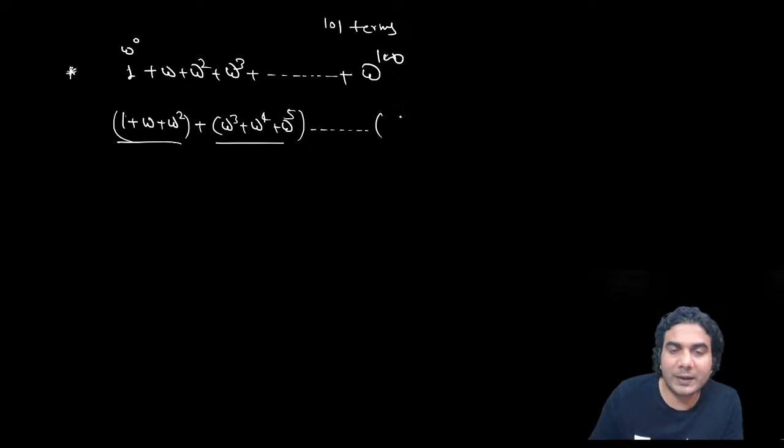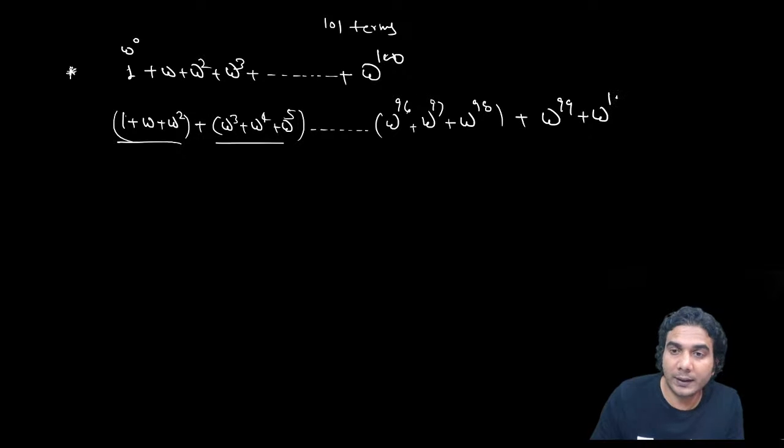The last triplet ends at omega raised to 98, that is omega raised to 96 plus omega raised to 97 plus omega raised to 98. Then omega raised to 99 plus omega raised to 100. These two terms will be remaining. The sum of all the triplets will be 0, and we just write the remaining terms.